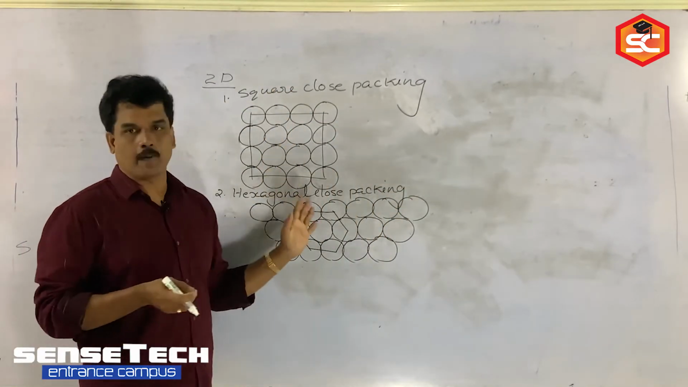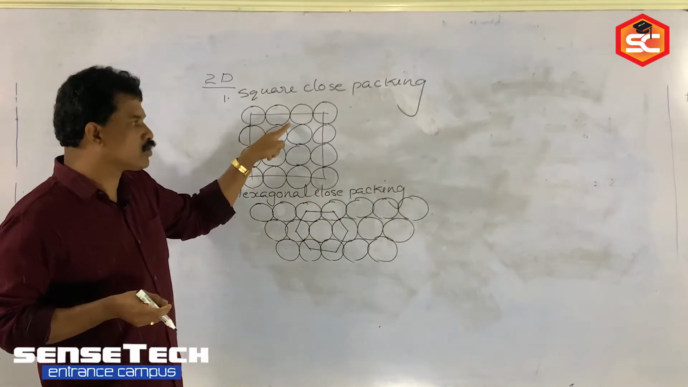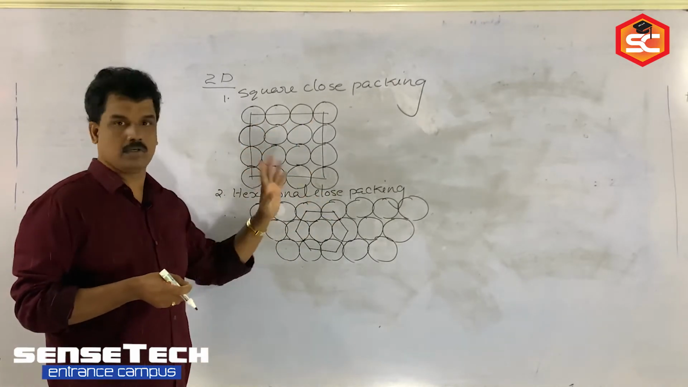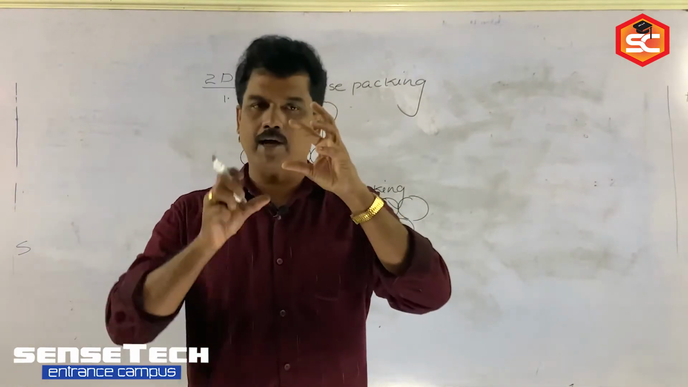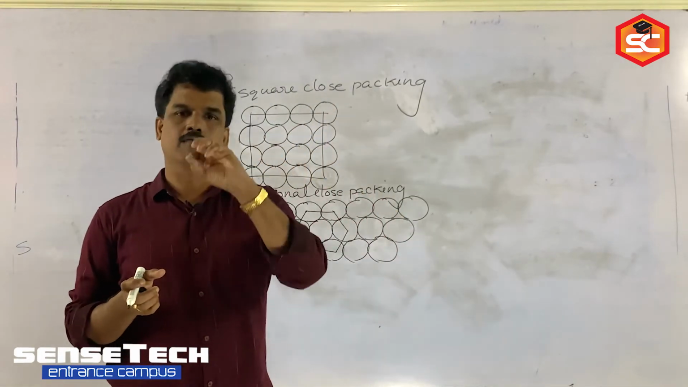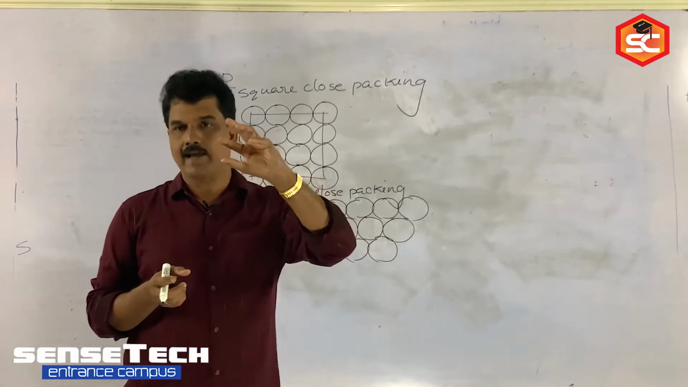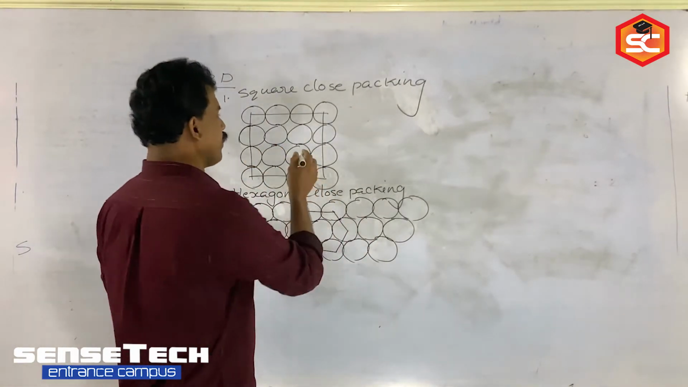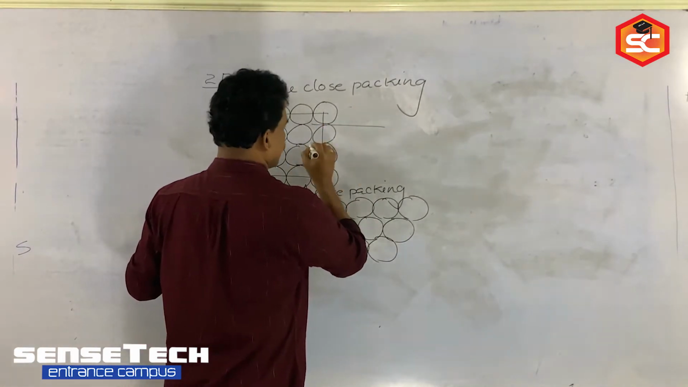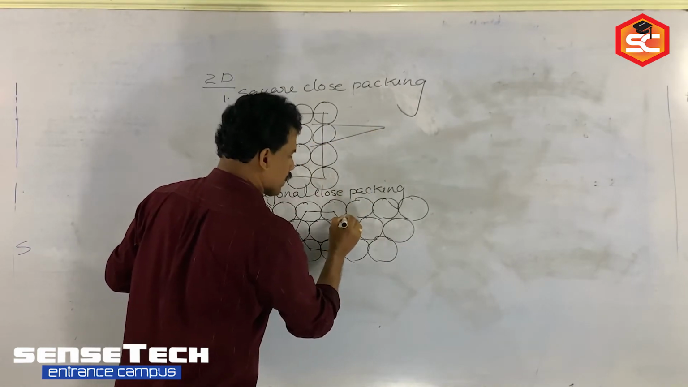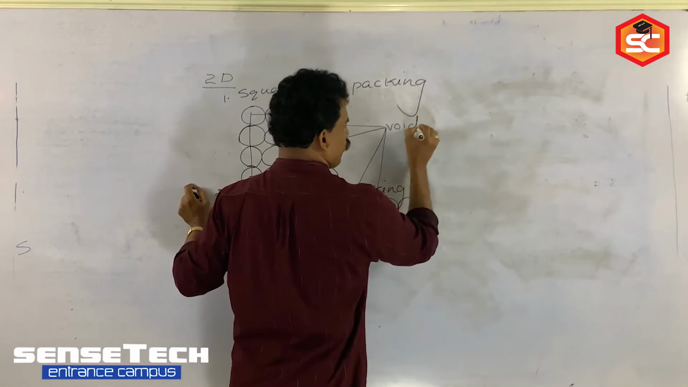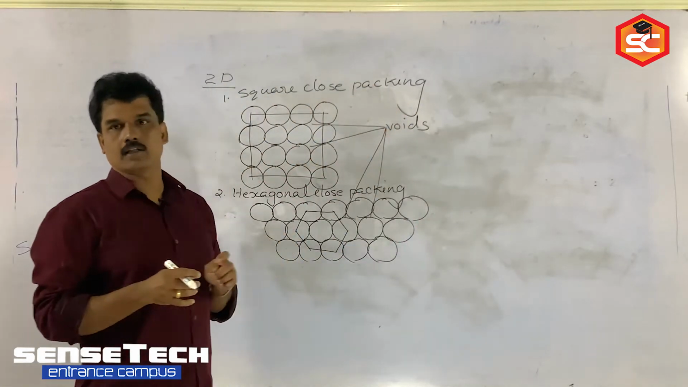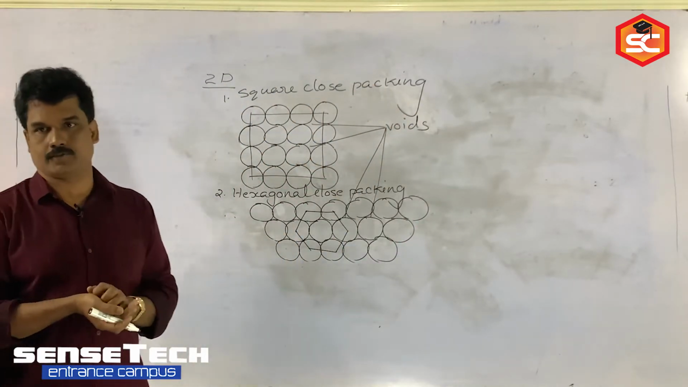As a result of this packing, we are getting vacant spaces in the crystal lattice, because all the constituent particles we are considering as spheres. When we are arranging spheres, in any direction, vacant spaces will be created. That vacant space created in the crystal lattice, here also vacant spaces are there. These vacant spaces you can call voids. Voids are the vacant spaces in the crystal lattice.